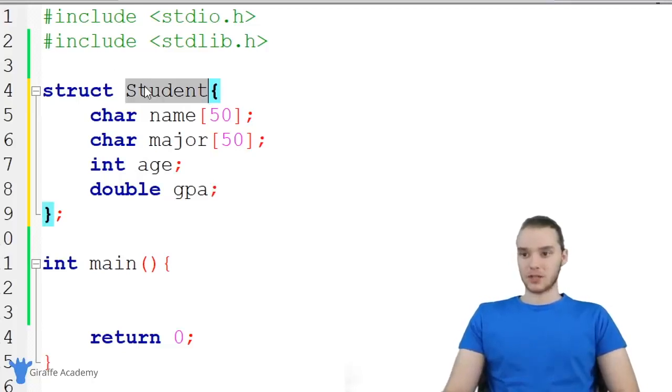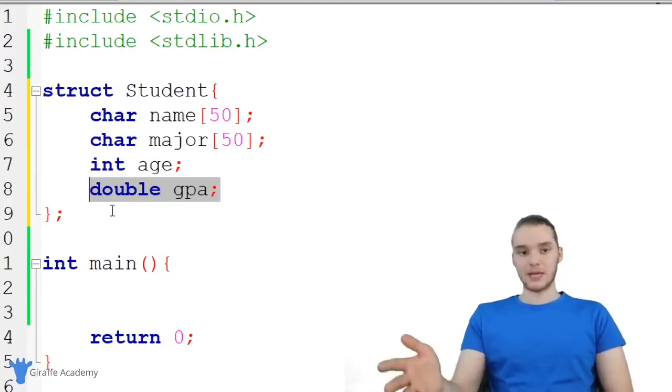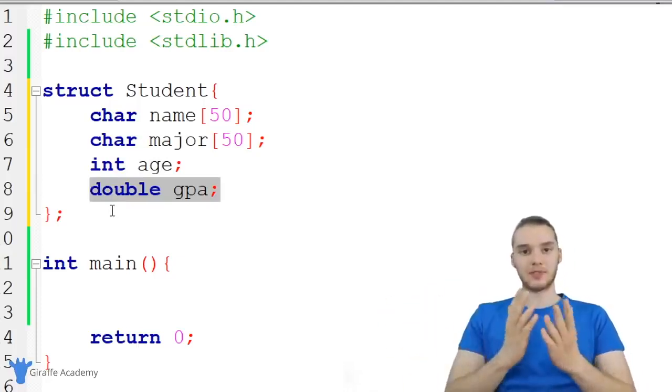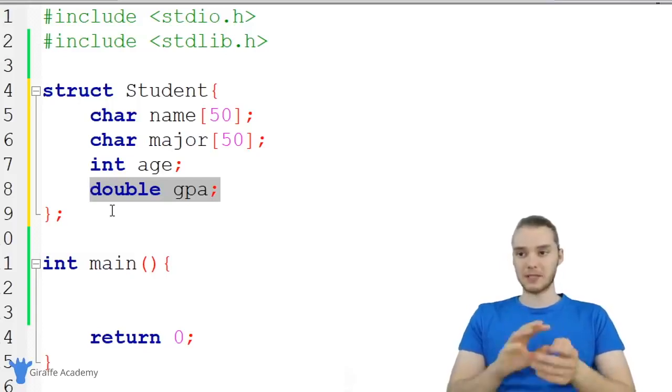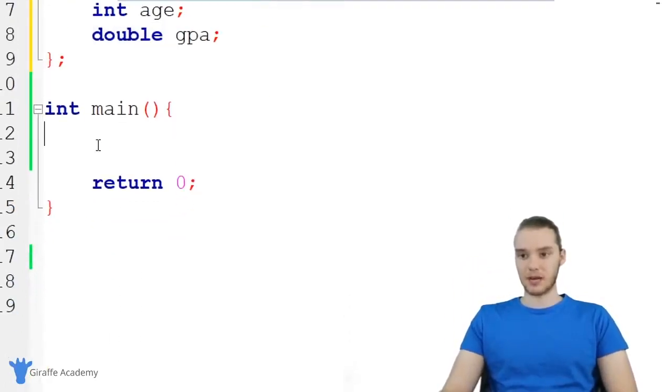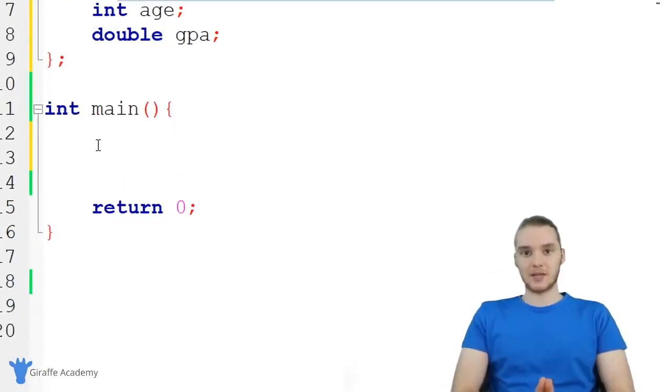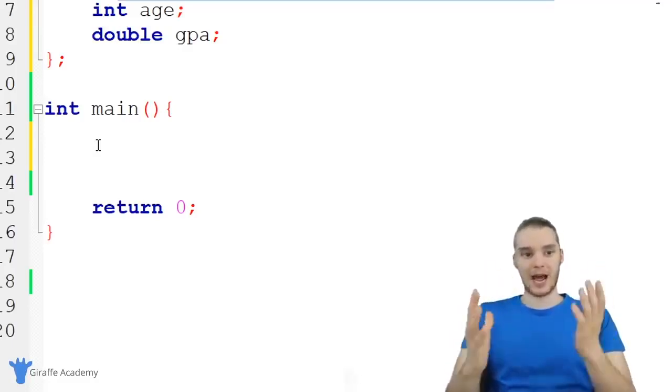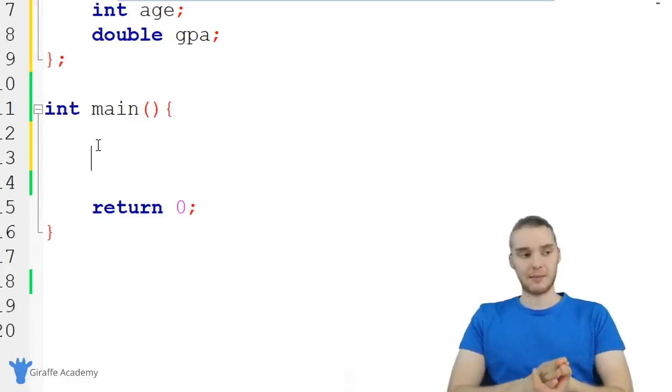So I have this struct Student, and in here I have a bunch of attributes of a student, right? I have the student's name, their major, an integer that stores their age, and a double for their GPA. Essentially what I did was I created a type of student data type. So I basically am allowing myself now to represent a student inside of my program. So let's come down here to this main method and I'll show you guys how we can use this. I can basically create an instance of this student structure. So I can create an actual student inside of my program.